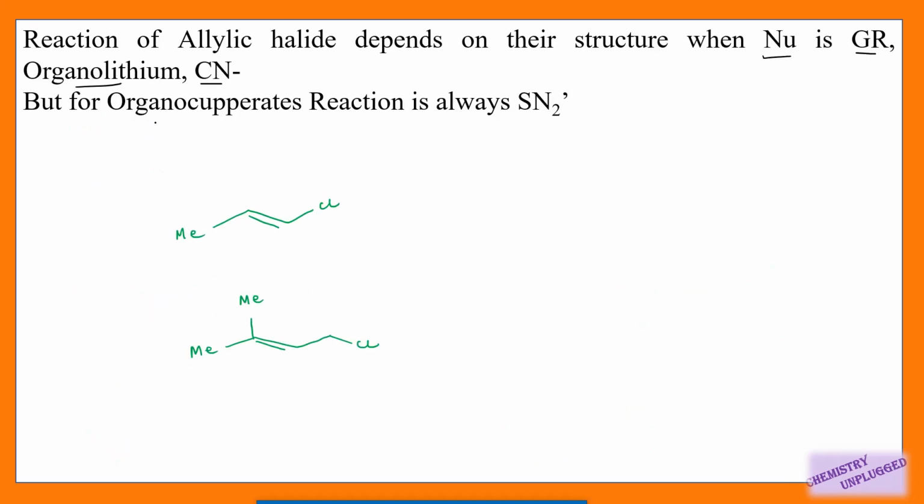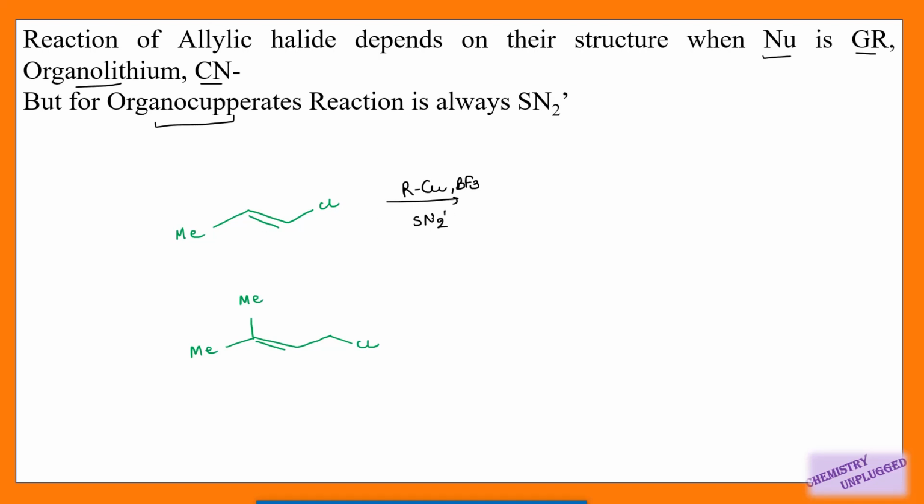But if we have organocuprates in a reaction like this one, then SN2' pathway will be followed always. Whatever the structure of your halide, always SN2' pathway will be followed.